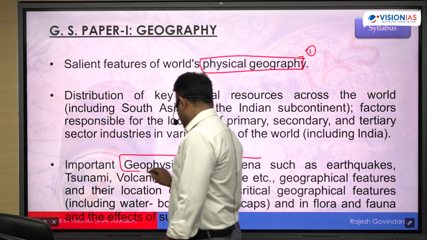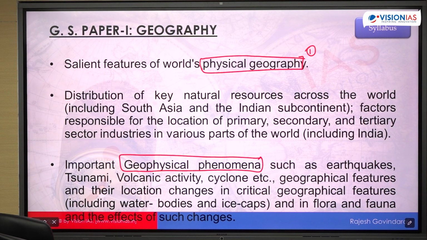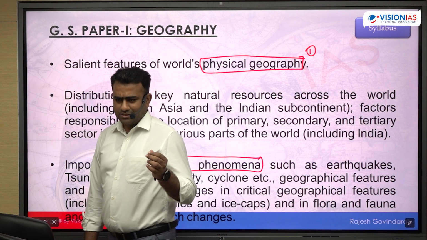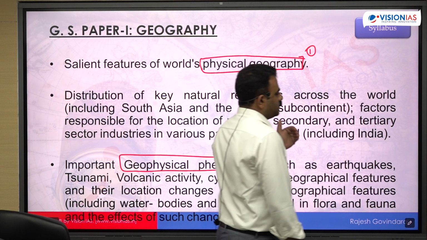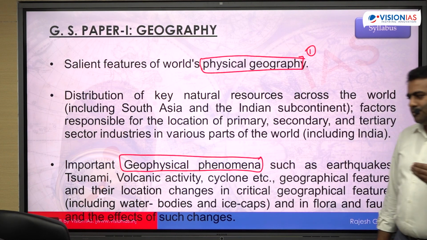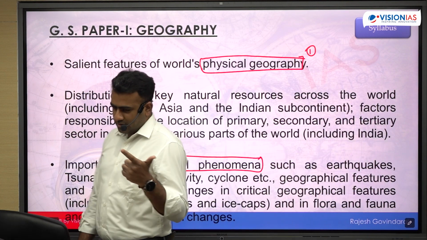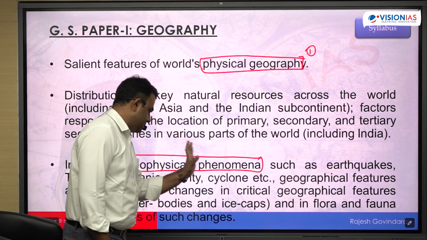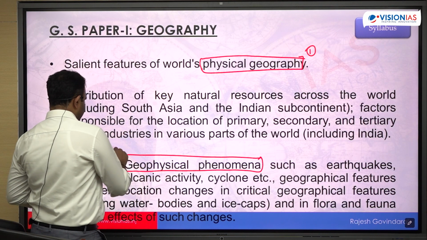This last topic is also related to the physical geography, but those changes which are currently happening, particularly the disasters and the critical changes which are being observed in the geographical features on the surface of Earth, whether it is mountains or the glaciers or the water bodies. All these is included in this topic. So let's call it geophysical phenomena.